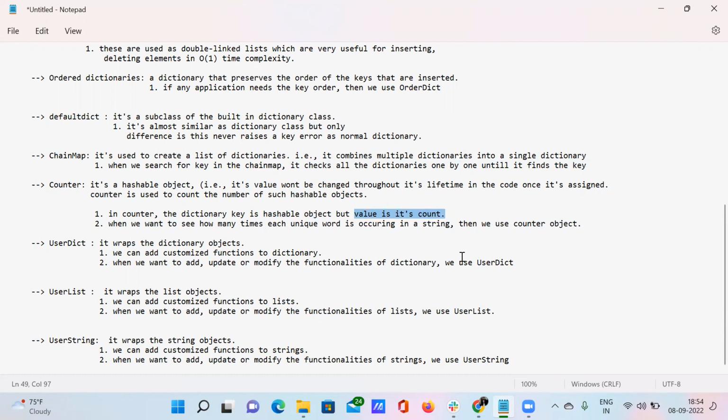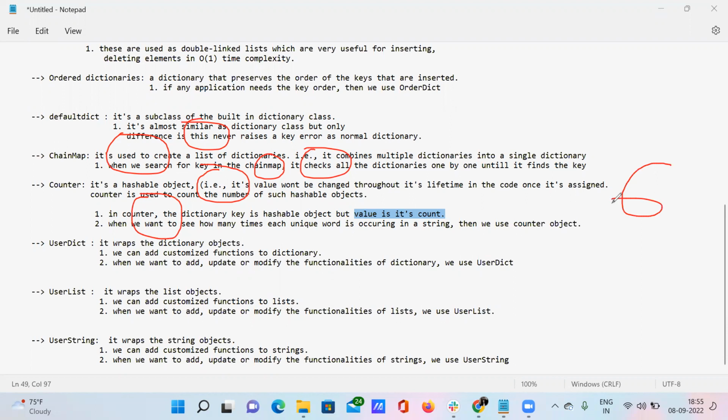If you want me to explain that, let's say this is a hashable object. I have so many hashable objects like this, and what is the count of these hashable objects? 1, 2, 3, 4, 5, 6.